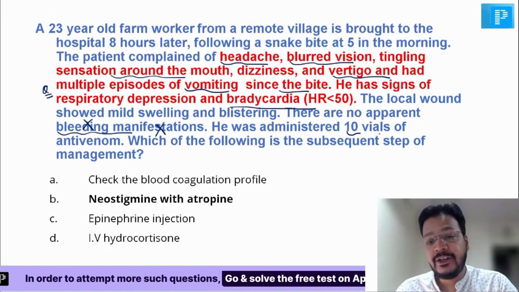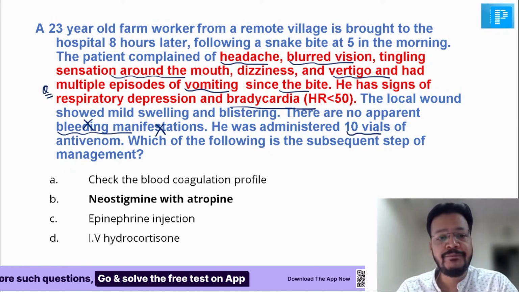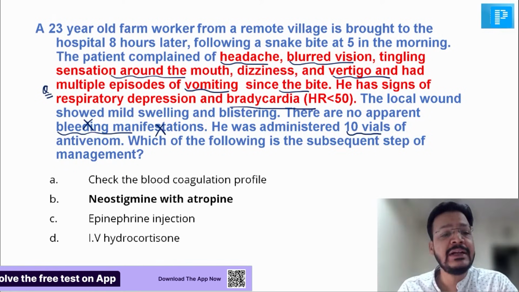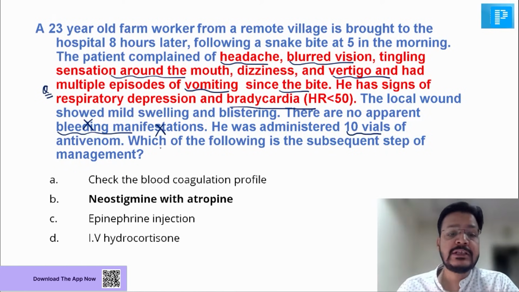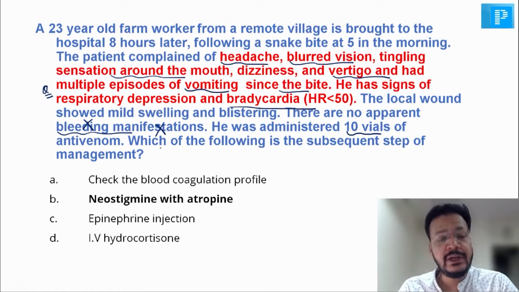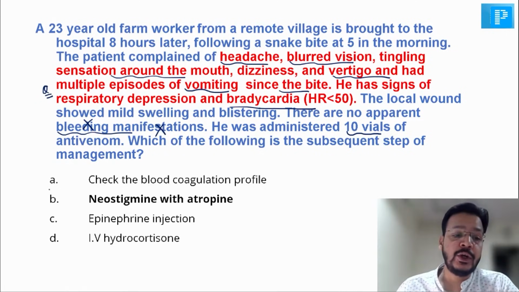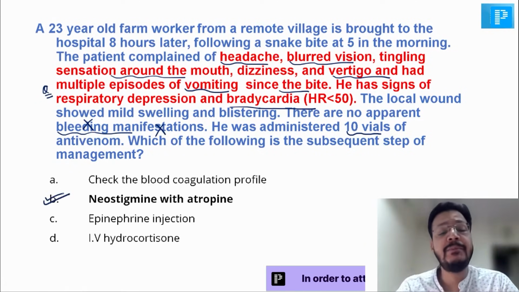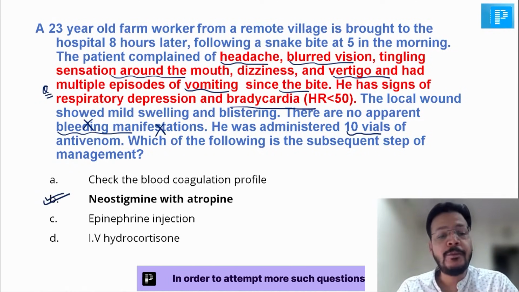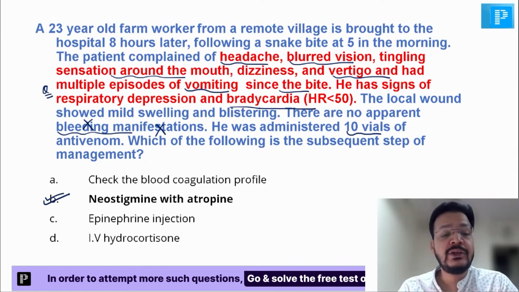He was administered 10 vials of antivenom. Which of the following subsequent steps has to be taken? Doctor, probably yes, everyone is absolutely right. It is a cobra bite. So in cobra bite, we will go for neostigmine with atropine. In cobra bite, we will go for neostigmine and atropine.